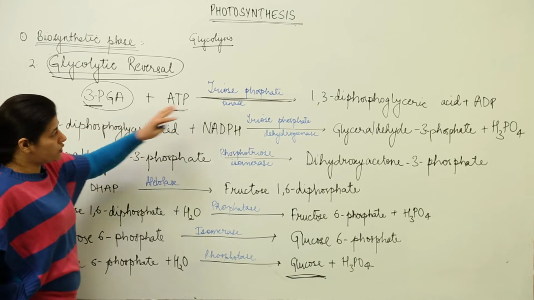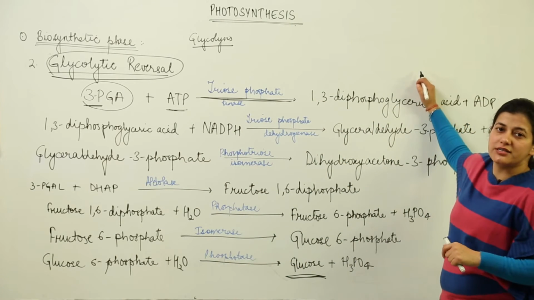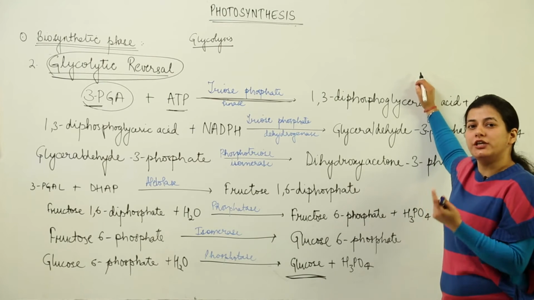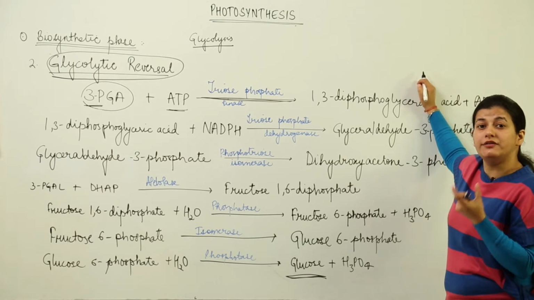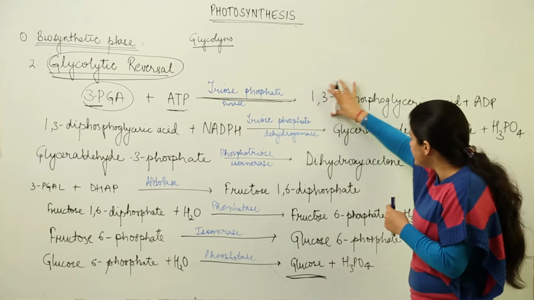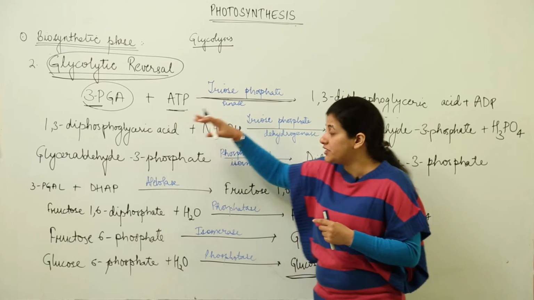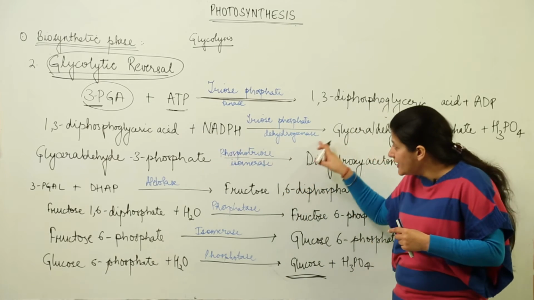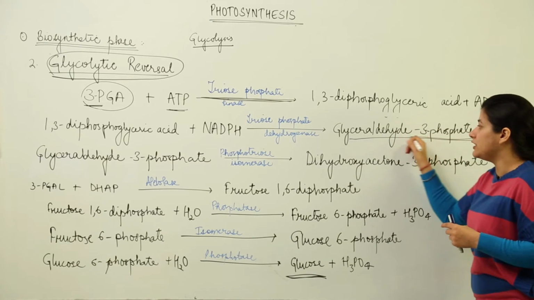Okay, moving further, what is formed? 1,3-diphosphoglyceric acid. Now, what will happen? This 1,3-diphosphoglyceric acid will undergo dehydrogenation. When I say dehydrogenation, it means it undergoes reduction. When I say it undergoes reduction, that means it is going to need the reducing power, and reducing power was NADPH. So, we have in the next step that this outcome, on addition of NADPH, because it gets dehydrogenated, we have the enzyme, that is triose phosphate dehydrogenase. It gets reduced to glyceraldehyde 3-phosphate.